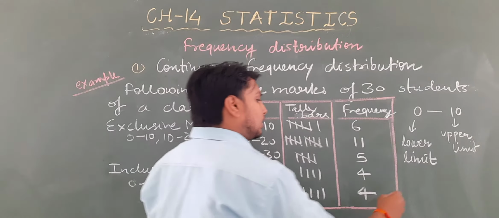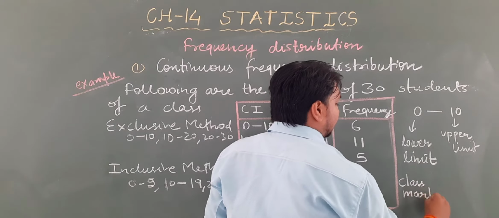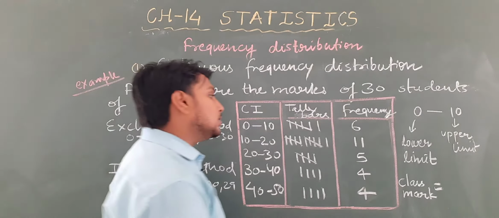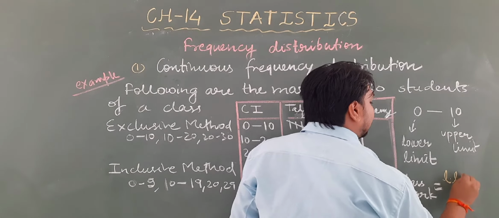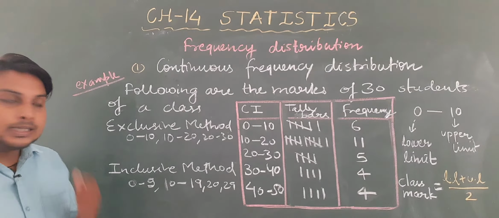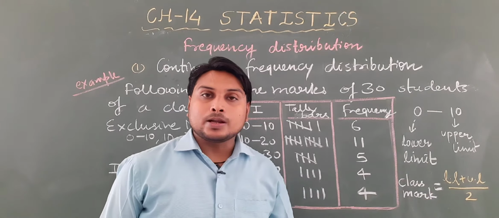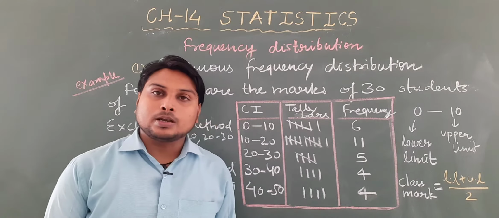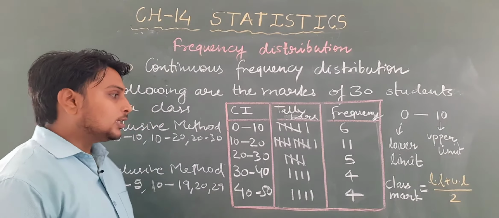One formula is there of class mark. If someone asks you what is the class mark of this group, what you will do is add lower limit plus upper limit and divide it by 2. So basically the class mark is what? Class mark is the average of lower limit and upper limit, or you can say you have to add lower limit plus upper limit and then divide it by 2. Okay students, so this is the method.